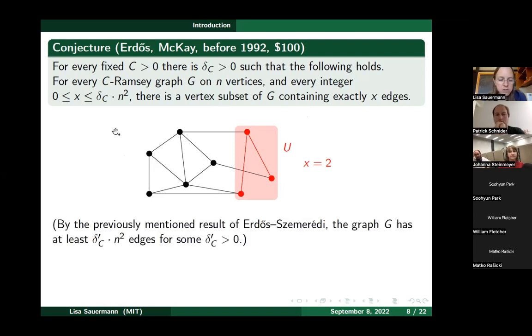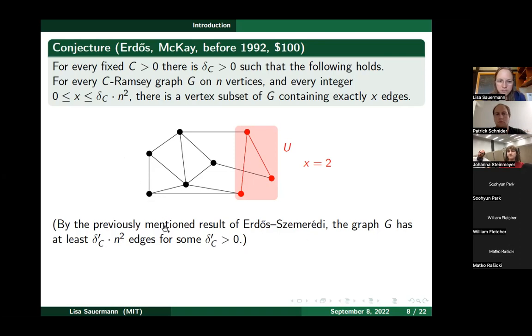Let me also make one more comment about why this threshold delta C times n squared makes sense for this x. Obviously, for this to be sensible, your whole graph G needs at least this number of edges. But that's not a problem, because by the previously mentioned result of Erdős and McKay, we know that the edge density is bounded away from 0, so there are at least delta C prime times n squared edges for some delta C prime bigger than 0.